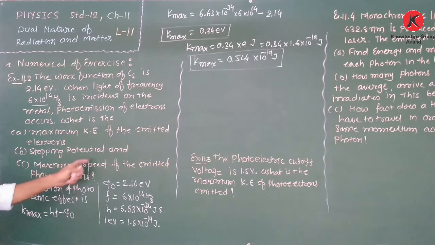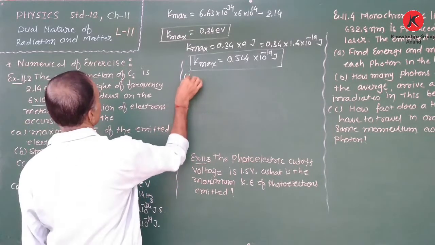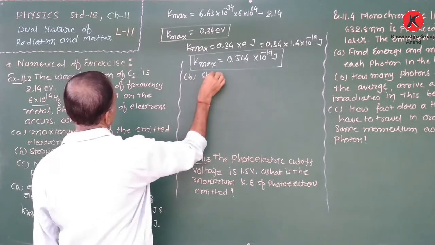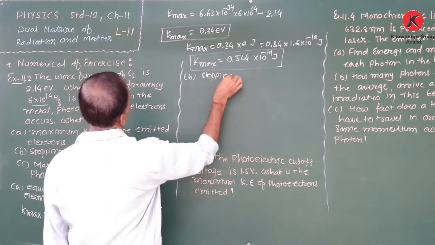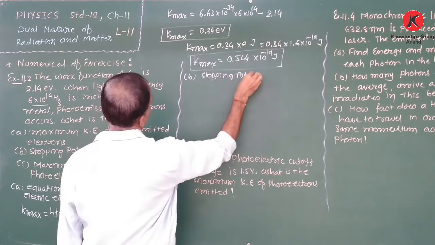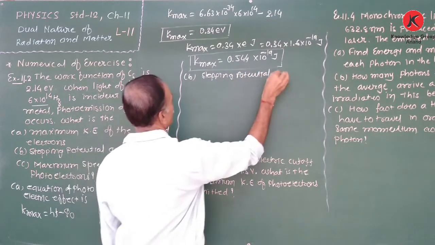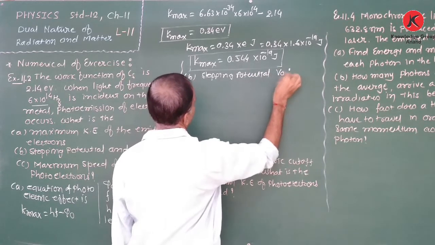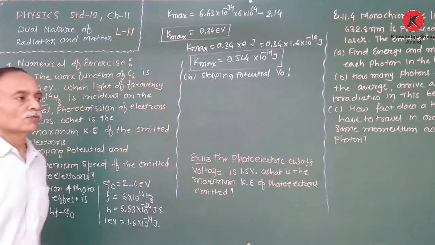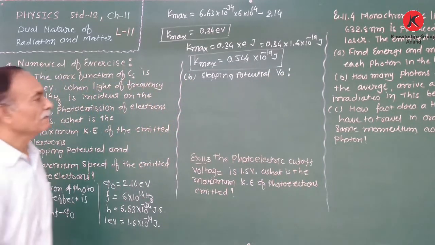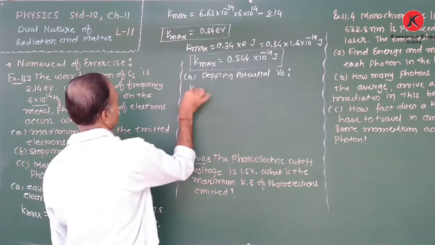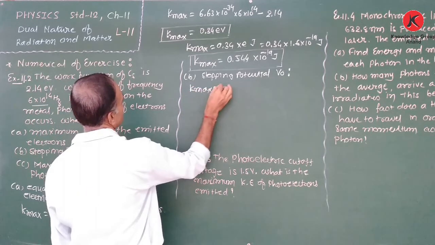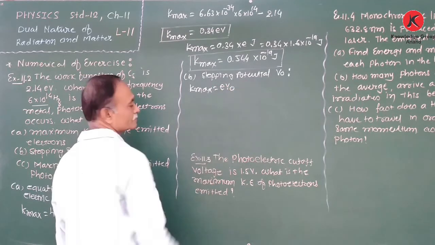Now second, what is the stopping potential? That means the value of V0 is required. For that purpose, we have the equation: maximum kinetic energy K maximum is equal to eV0.